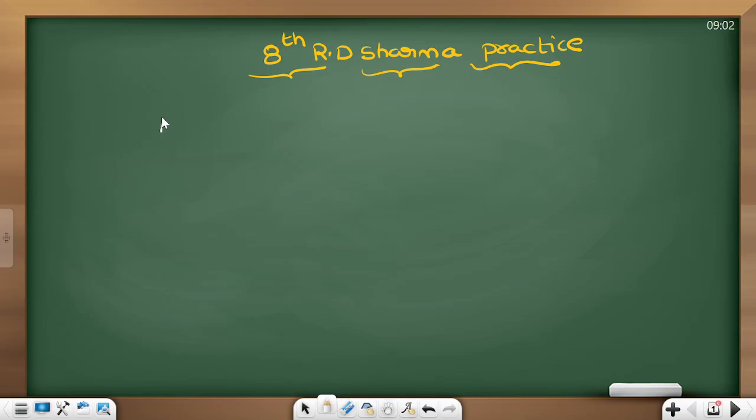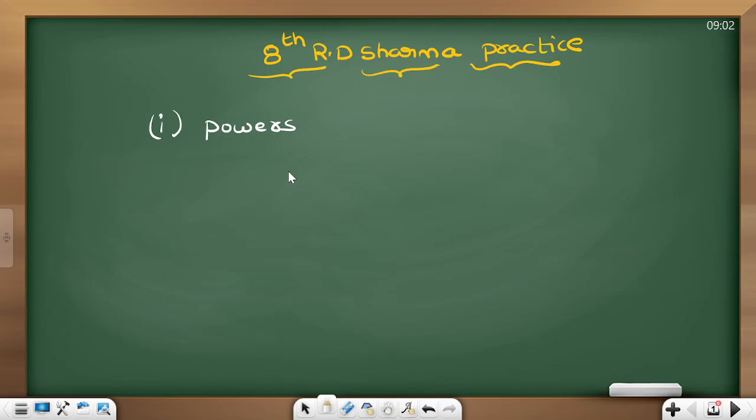Initially to start with the chapter called powers. And then we will go to the next chapters: squares and square roots, cubes and cube roots, algebraic expressions and identities, factorization. All these important chapters we are going to do practice of questions, which is thoroughly required for you.